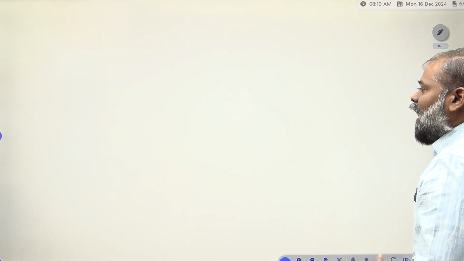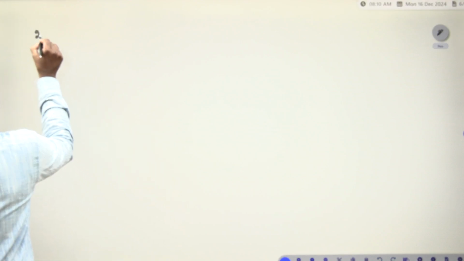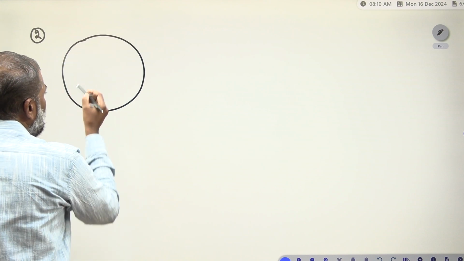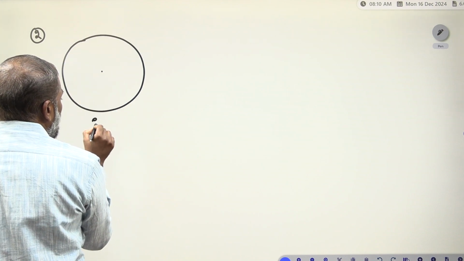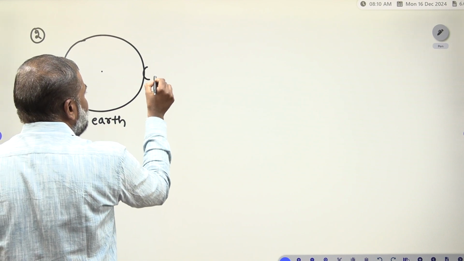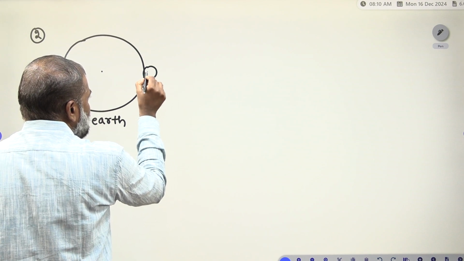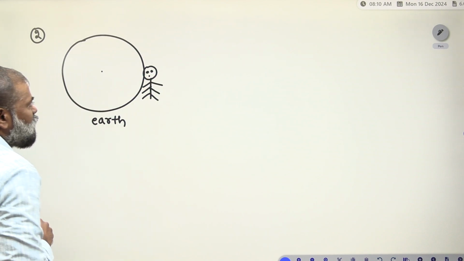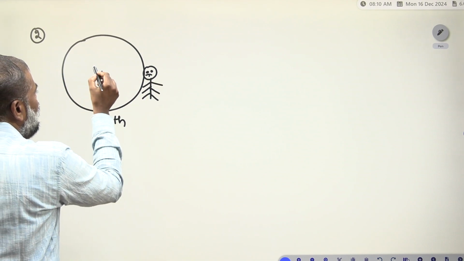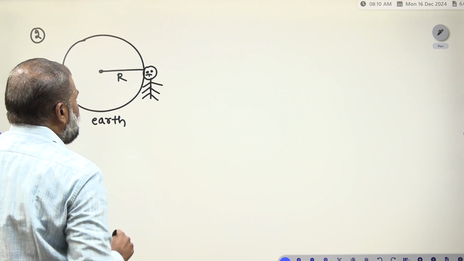The same thing, if I have to consider the second case, you have to see, only you have to consider the earth. This one you have to consider as the earth, right? Now on the surface of the earth, one person is sitting. Clear? What is the radius of the earth? The radius of the earth is equal to capital R.